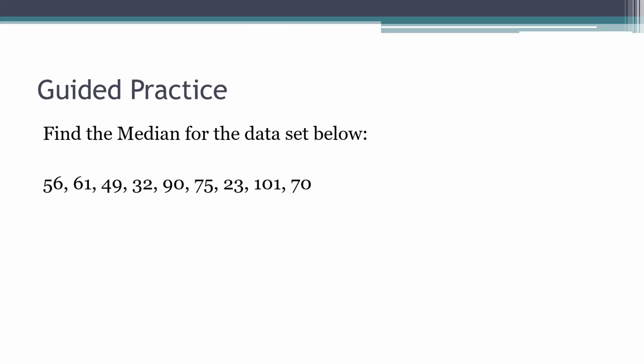and then 101. Now something important to do is I'm going to count how many numbers I have on the screen and how many I have on my paper that I've put in order. 1, 2, 3, 4, 5, 6, 7, 8, 9. Okay, so now I'm going to count on here. 1, 2, 3, 4, 5, 6, 7, 8, 9. Okay, I have all of the numbers. So I'm going to start on the outside and work my way in to find the middle number. And the middle number for this data set is 61. So 61 is my median or my middle number after I put them in order from least to greatest.